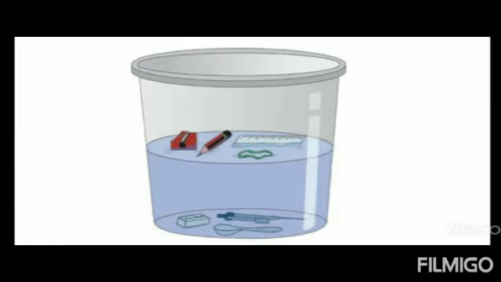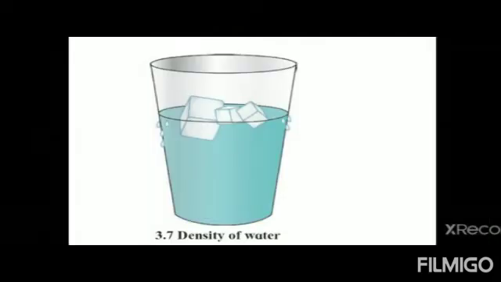weight sink in water. Second activity is: take some water in a pot and add a few pieces of ice to it. Observe what happens. We see that the ice floats on the water. Now, why do we see the ice floats on water? Ice is lighter than water. When water freezes to form ice, it becomes lighter than the original liquid.